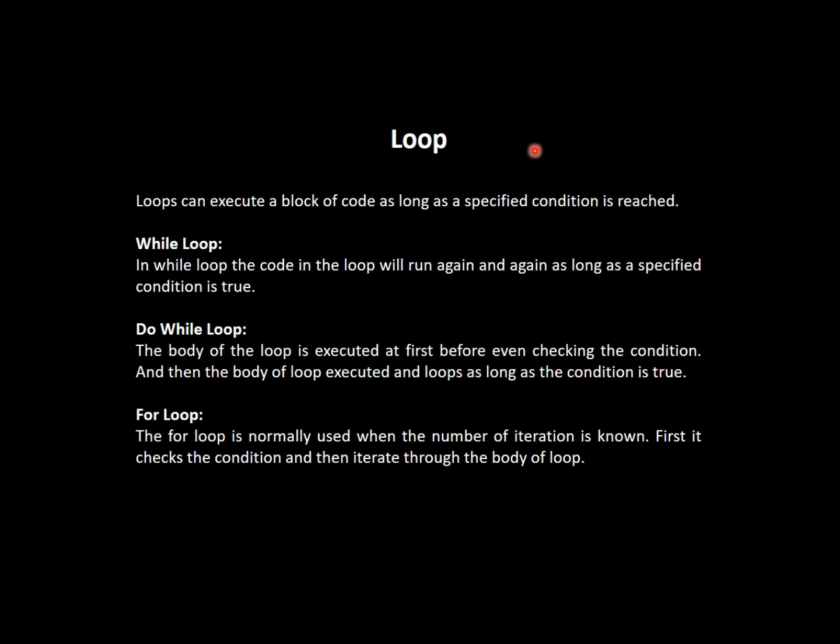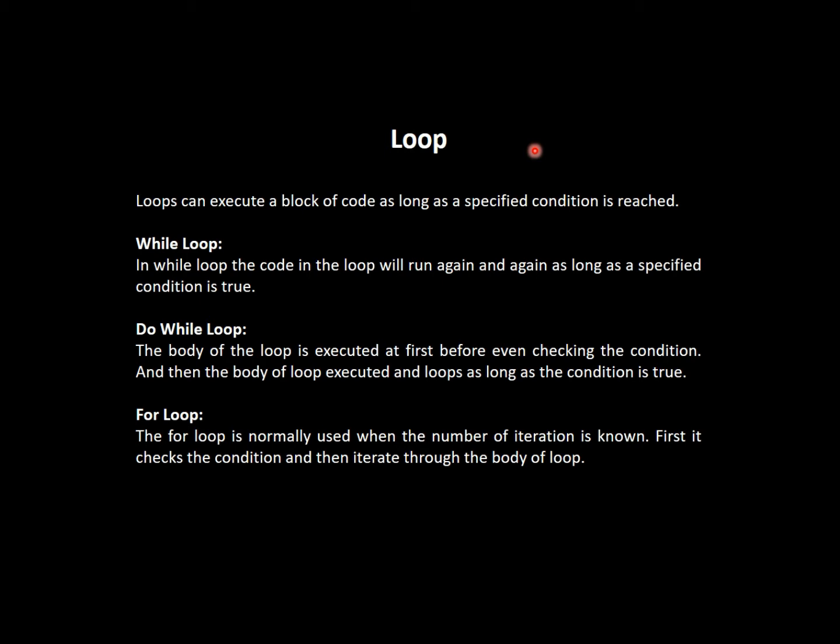So in C++ or in coding, loops can execute a block of code as long as a specified condition is reached. So we give a condition, and unless the condition is reached, the loop will execute that block of code that we have written inside that loop. So we have three types of loops in C++ programming language. One is while loop, second one is do while loop, and the third one is for loop.